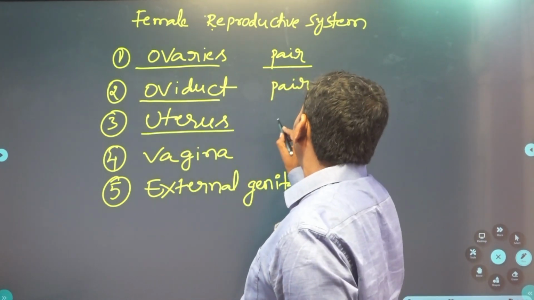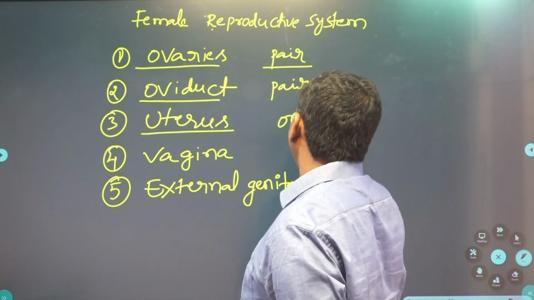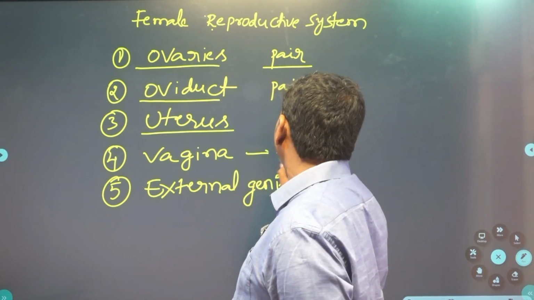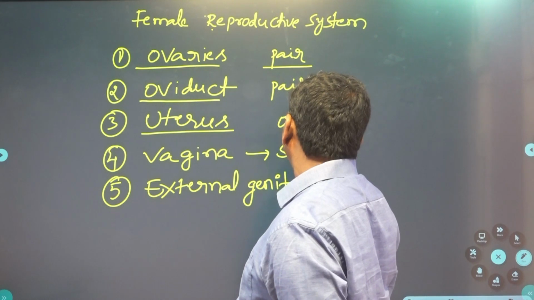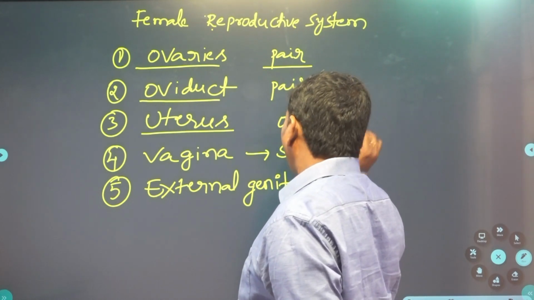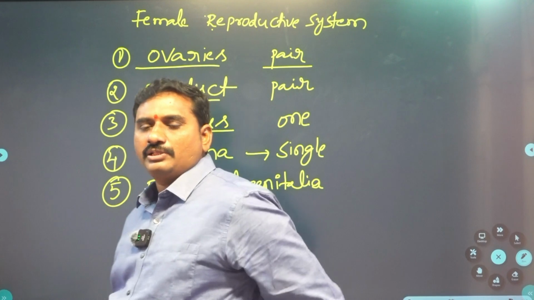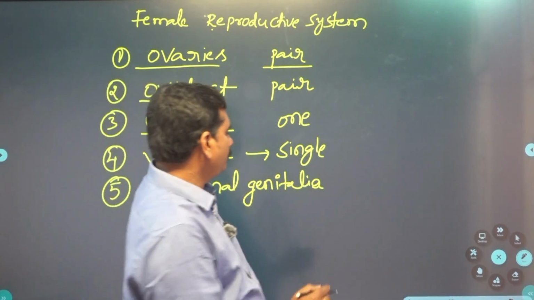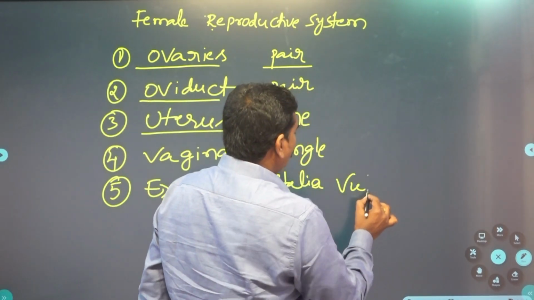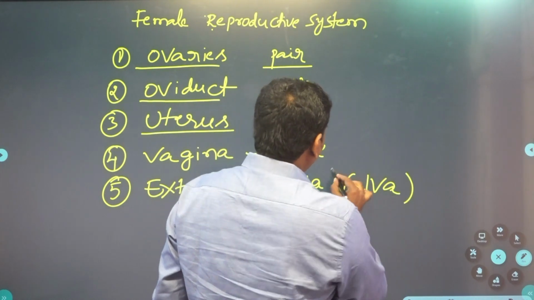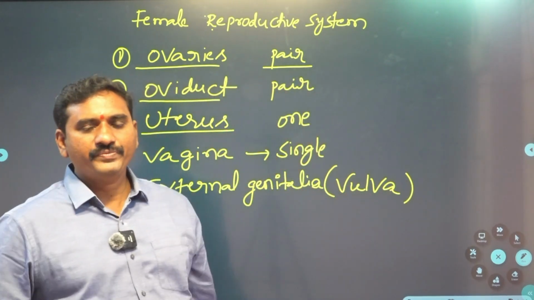Uterus is one, single. Vagina, single. External genitalia, also called vulva. Okay, clear?